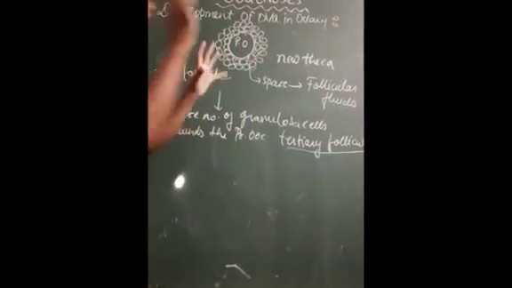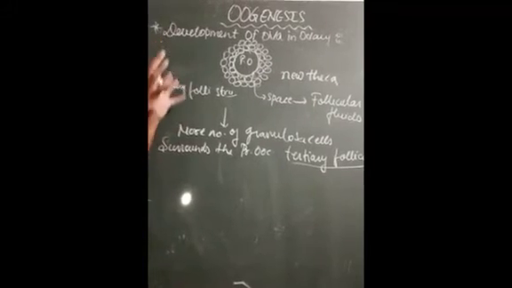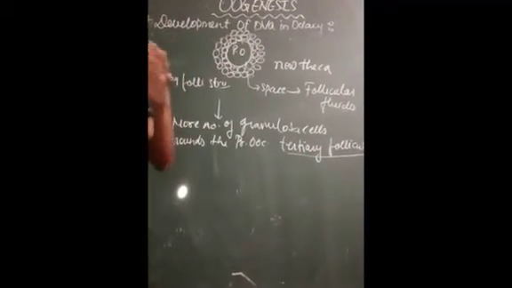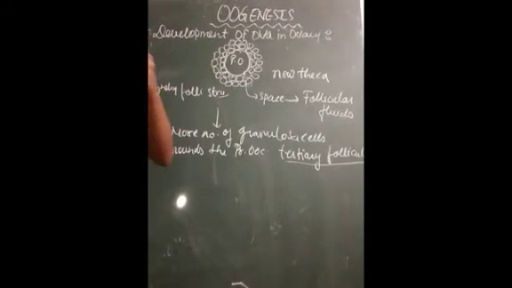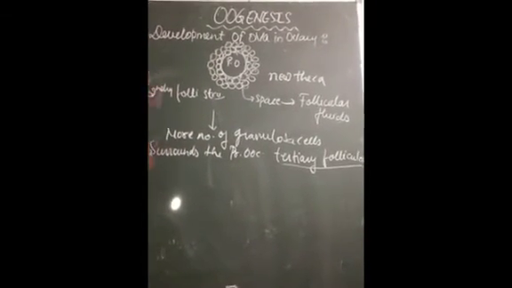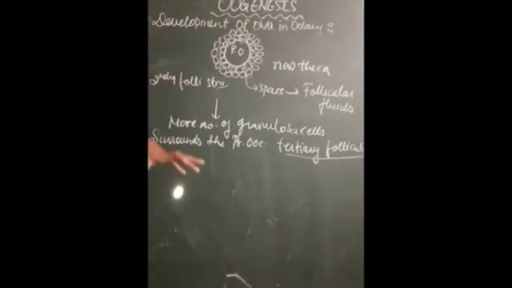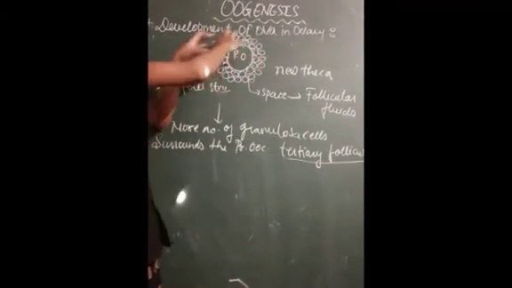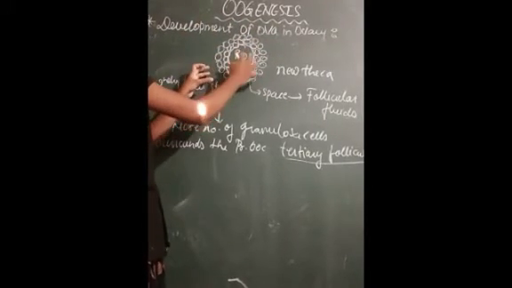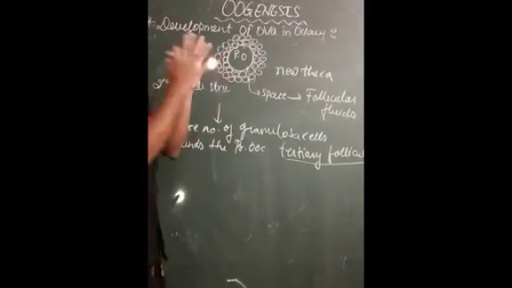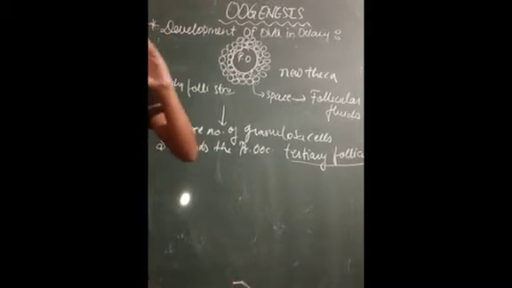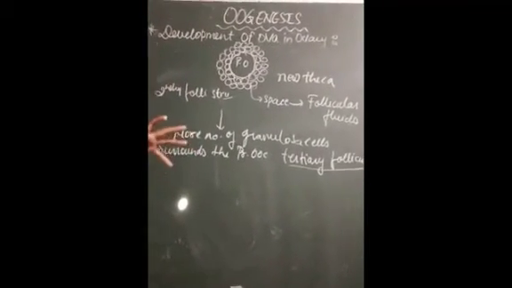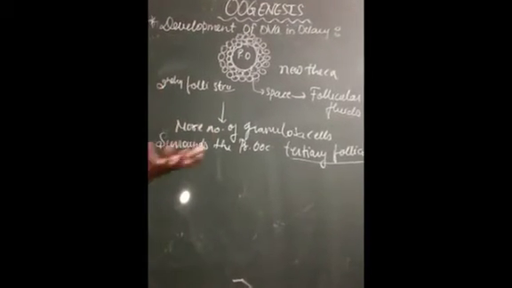So what happens here, student? All the fluids present in the middle get heavy and get accumulated on one side, and the cells will get arranged on one side. Because the fluid substance is placed between the cells, at a particular stage it will become heavy and will accumulate over one side, and the cells will get arranged on the one side. So this structure is known as the antrum.